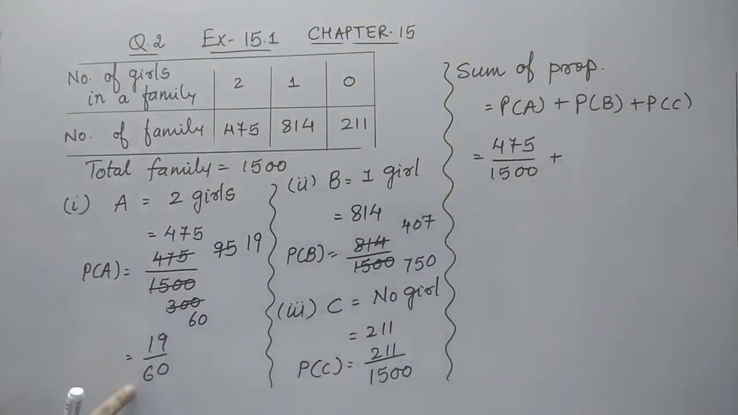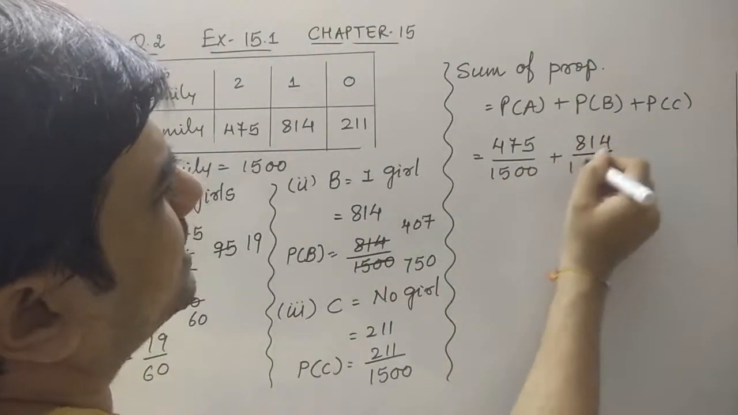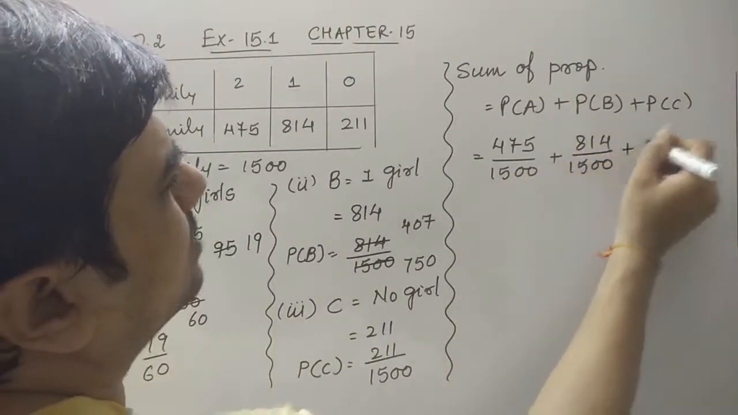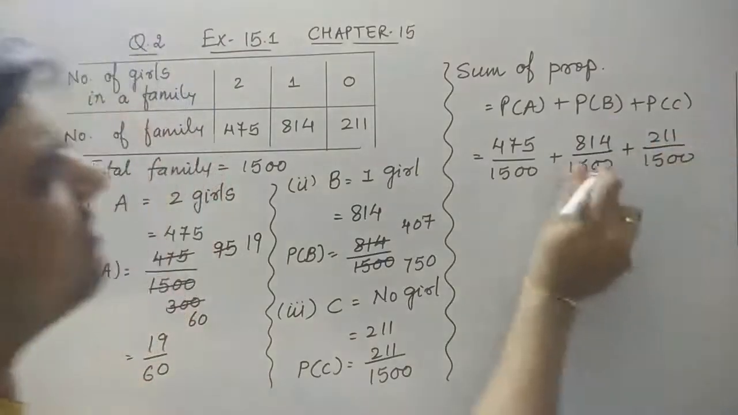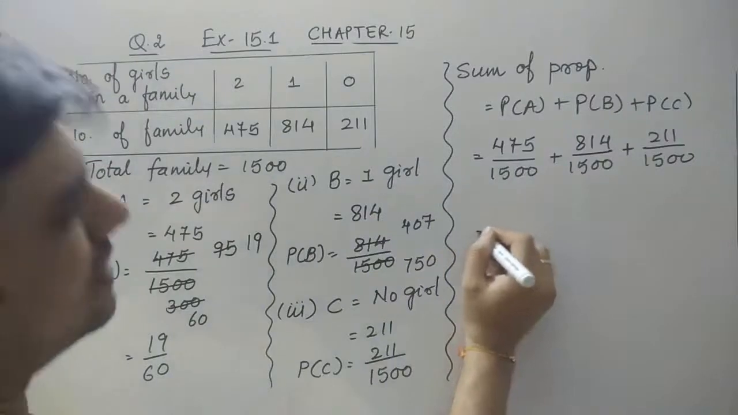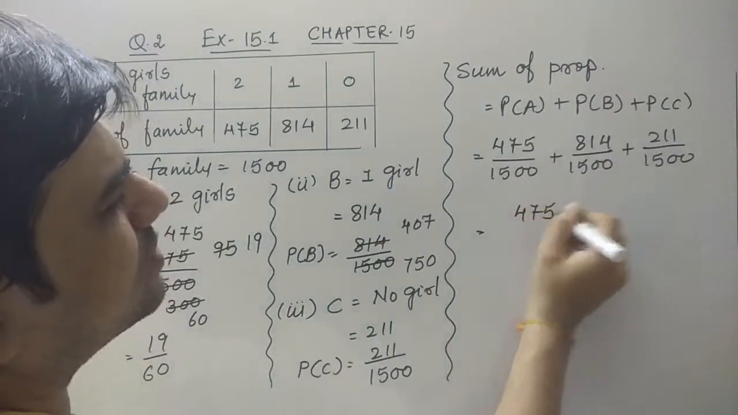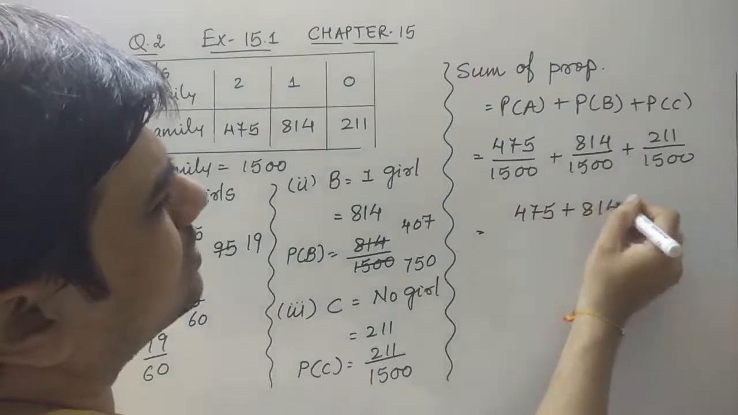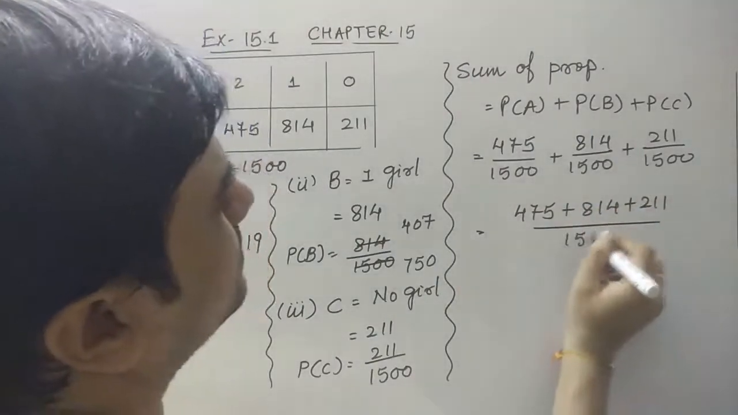You can keep the other form too, but you have to do more calculation. So I'll keep the terms which have the same denominator. So the initial value I've kept, and 211 upon 1500. So you can see now I do not require to do the addition, that means taking the LCM. I have to just add the numerators: 475 plus 814 plus 211, because they all are like fractions.